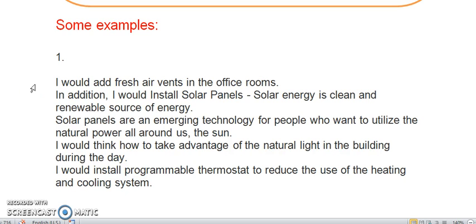I would add fresh air vents in the office room. In addition, I would install solar panels. Solar energy is a clean and renewable source of energy. Solar panels are an emerging technology for people who want to utilize the natural power all around us, the sun. I would think how to take advantage of the natural light in the building during the day. I would install programmable thermostat to reduce the use of heating and cooling systems.